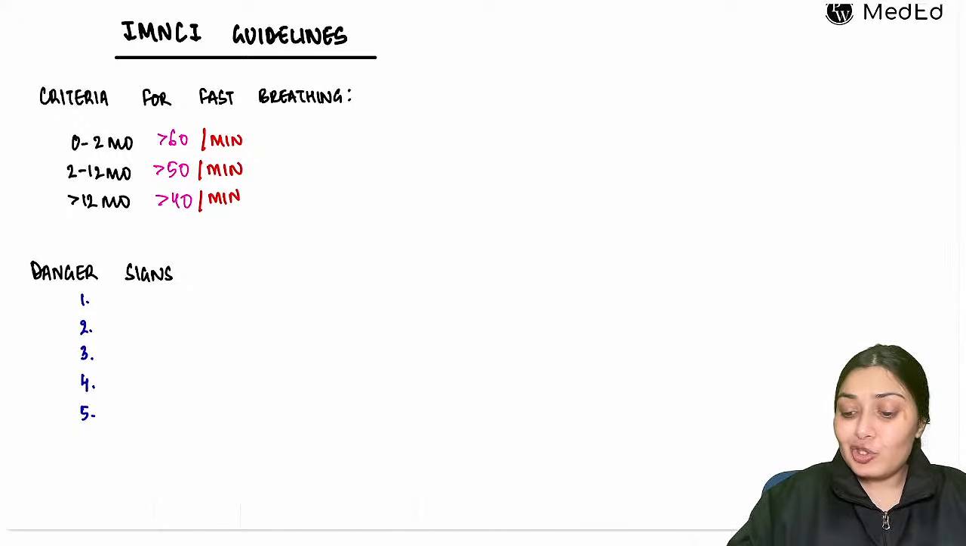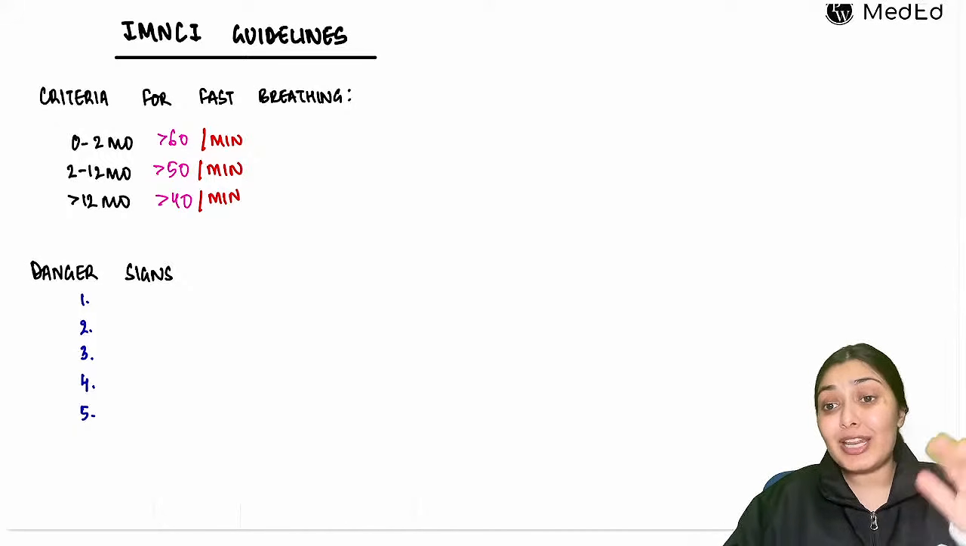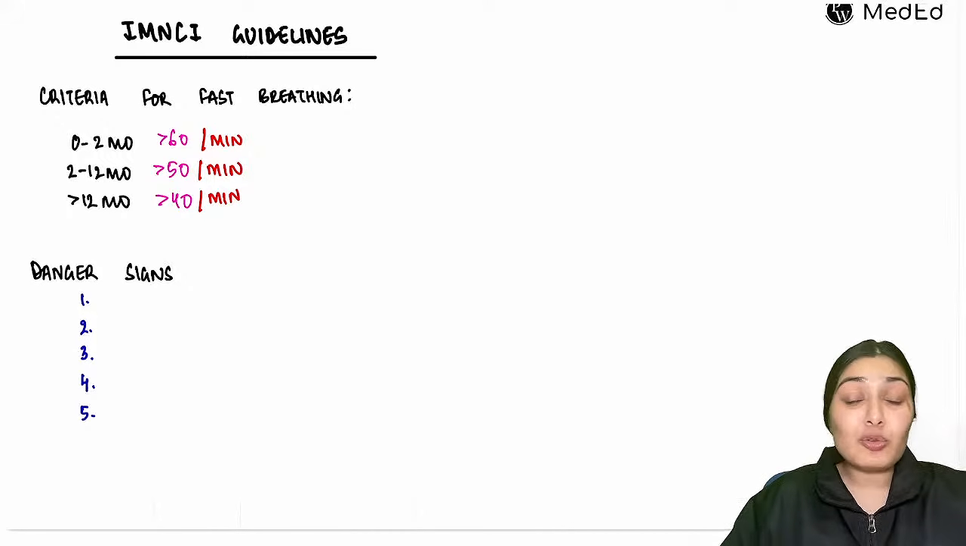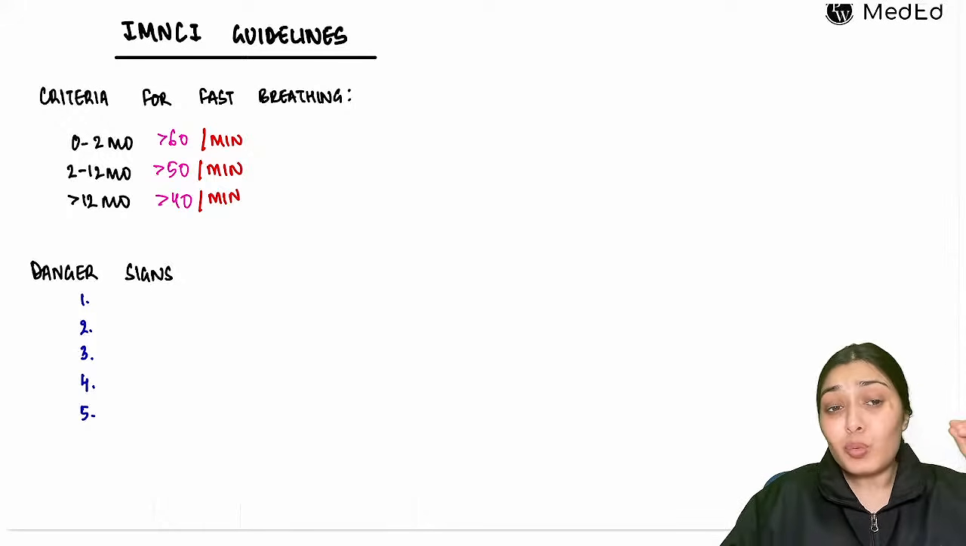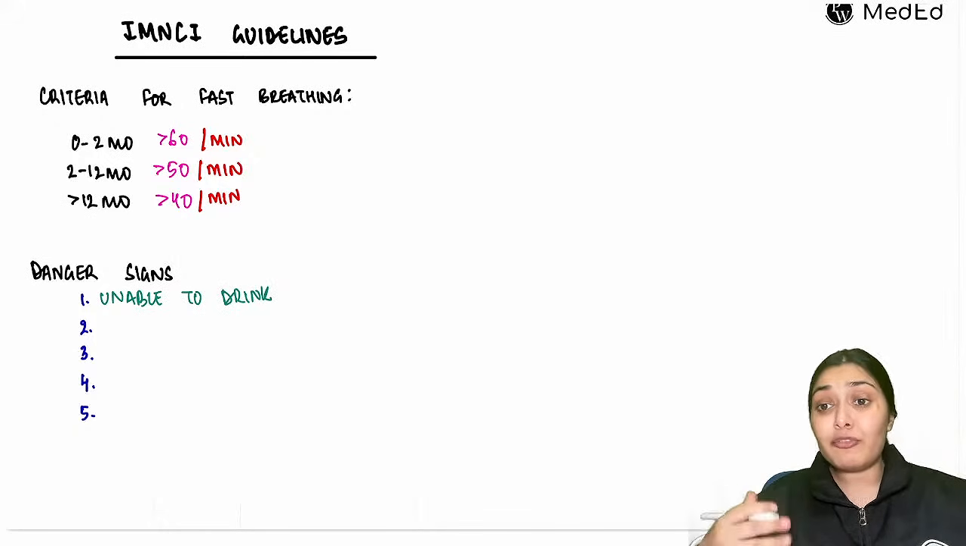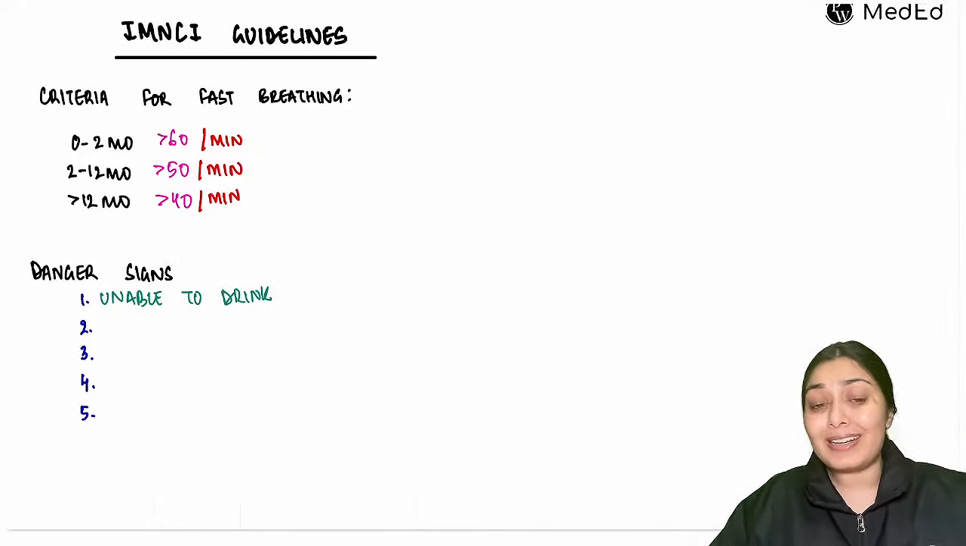And what are the danger signs that you need to know? Whenever these danger signs are there, the child is going to have severe pneumonia and you need to refer this child to a higher center. So what are the danger signs? If the mother says that the child is unable to drink because of the respiratory effort, that is a danger sign.